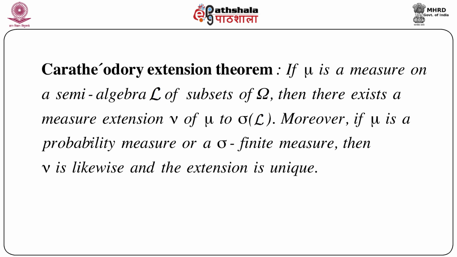Moreover, if mu is a probability measure or even a sigma finite measure, then nu is also like that. That means if mu is a probability measure, nu can be treated as a probability measure, or if mu is sigma finite, then nu can be treated as sigma finite. And most importantly, as I have already mentioned many times, this extension nu of mu is unique. This uniqueness plays a very important role in this area. So this is the famous Carathéodory extension theorem.